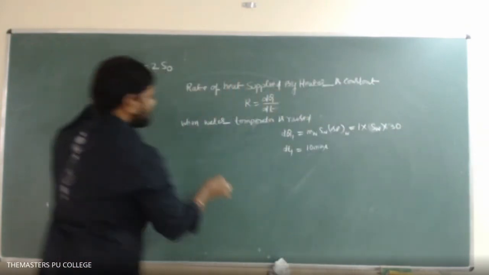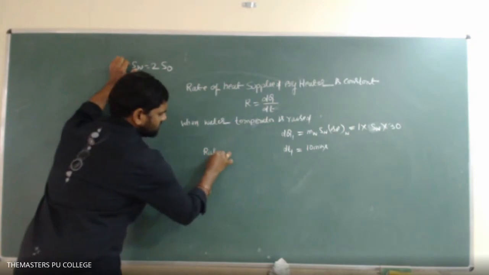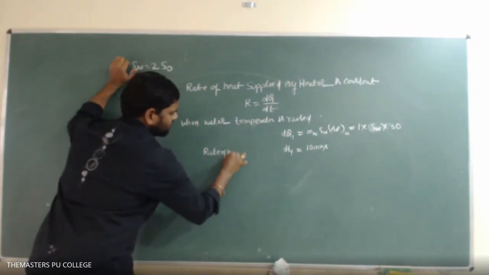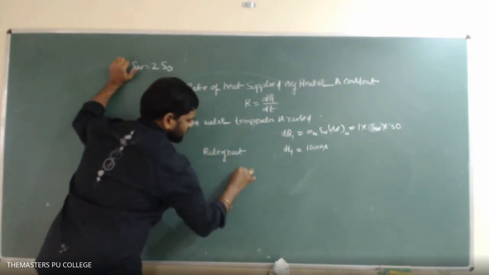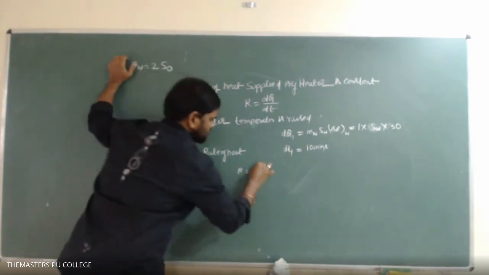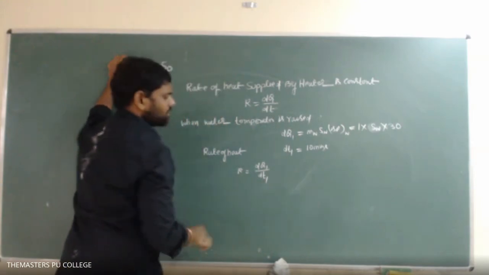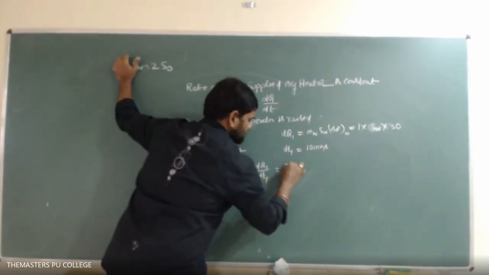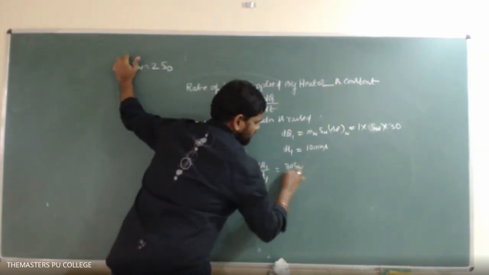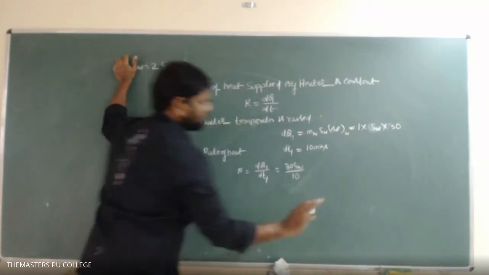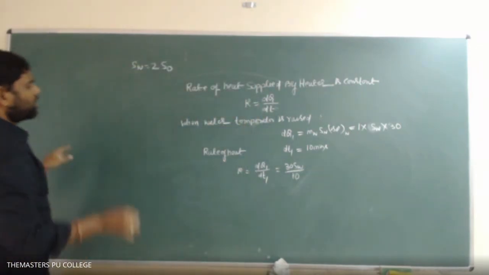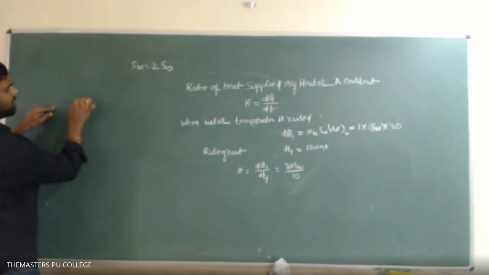So then what is the rate of heat here? This is the rate of heat R, equal to dq1 divided by dt1. So that is 30 into specific heat of water divided by 10. Let it be.